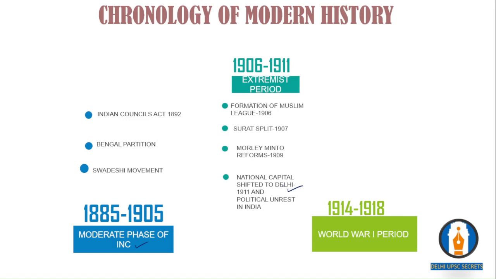This is the most crucial period because it was the period of World War One. In the world, there were the European allies and the Central Powers fighting against each other. Serbia, Russia, France, Britain, Italy, and the United States were in one group, and Austria, Hungary, Bulgaria, and the Ottoman Empire in the other group.